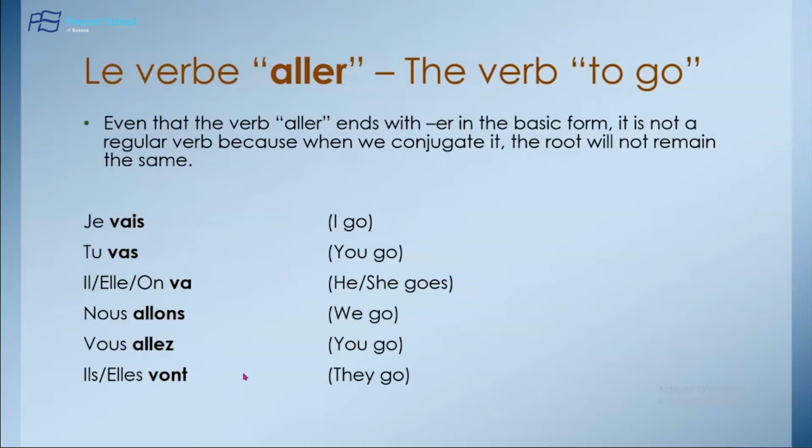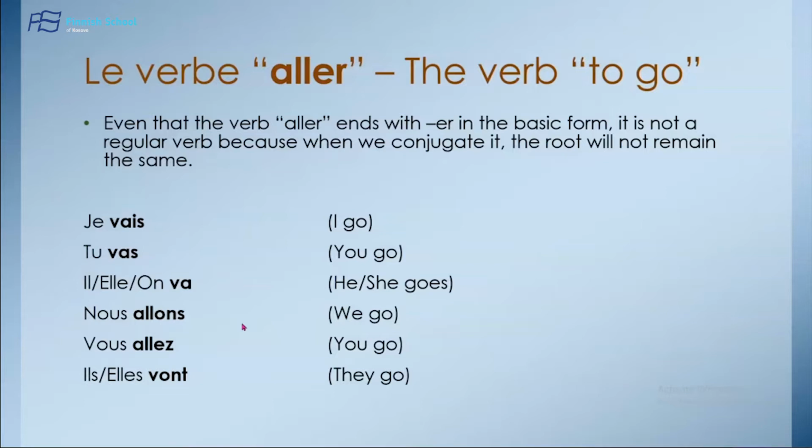So let's see here. Je vais, tu vas, il, elle, on va, nous allons, vous allez, ils, elles vont. So here is the conjugation of the verb in English. And as you can see from the conjugation here, the root of the verb is different. So here we have va, here we have all, and here we have vont, which is different. It's not the same for all the persons that we have here. So we have three different roots of the verb.